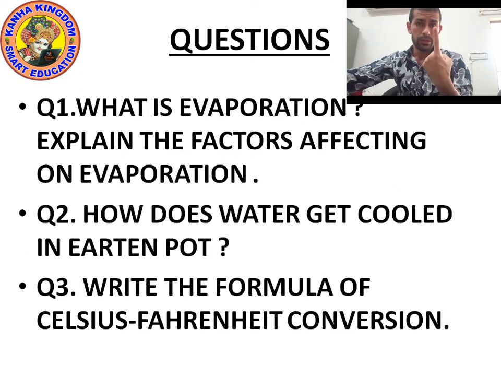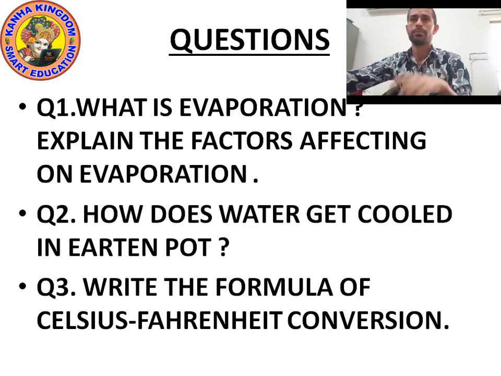When surface area increases, rate of evaporation also increases. When temperature increases, rate of evaporation also increases. When wind speed increases, rate of evaporation also increases. But when humidity increases, rate of evaporation decreases. So these are the 4 factors.